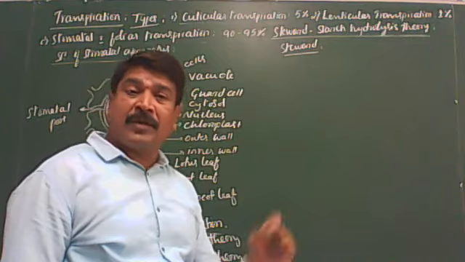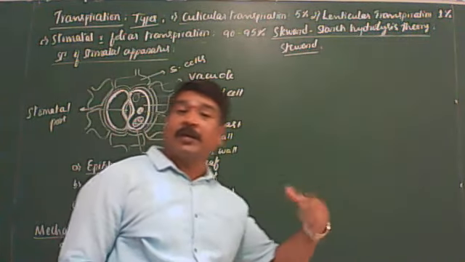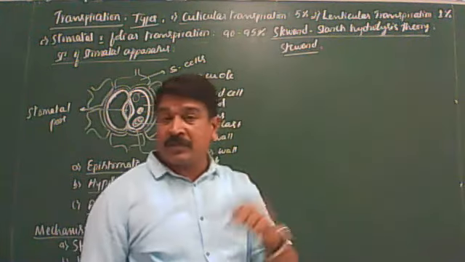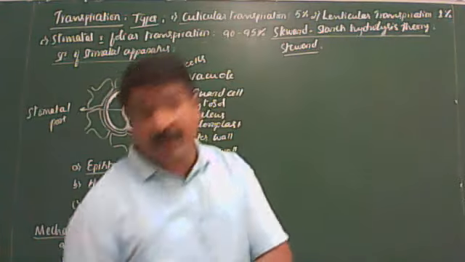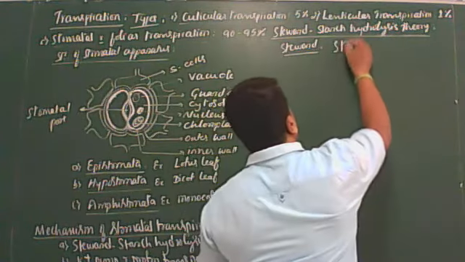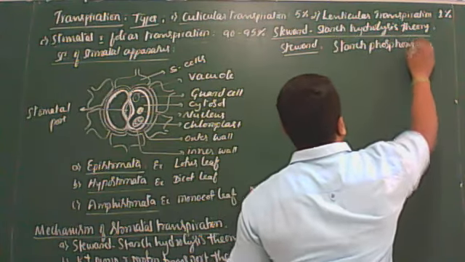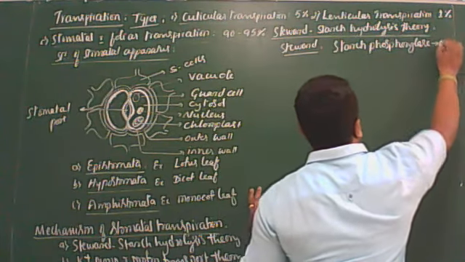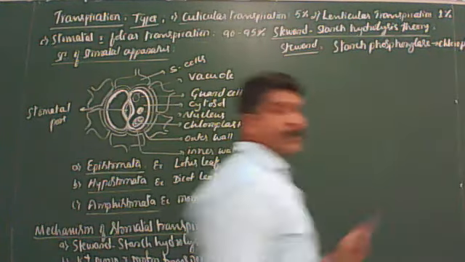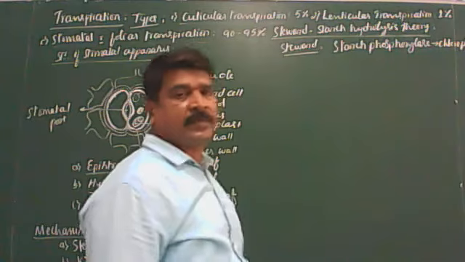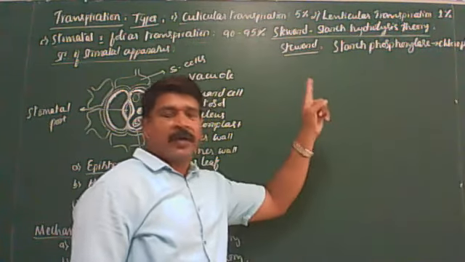This starch is converted into sugar during daytime. The interconversion of starch into sugar during daytime, and sugar into starch during nighttime, is catalyzed by an enzyme called starch phosphorylase, secreted by the chloroplast of the guard cell. You remember this. This enzyme is very important. Okay, I'll repeat once again.